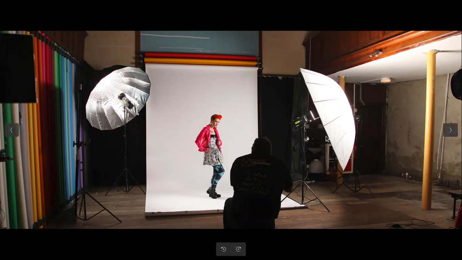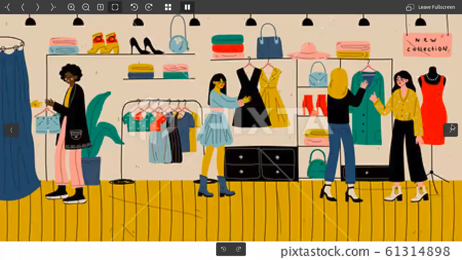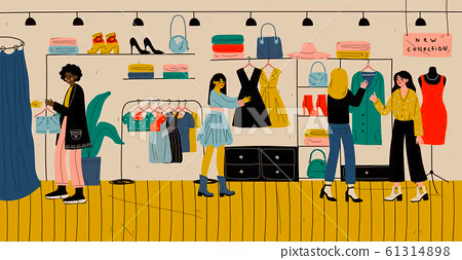And for shooting indoor, you need a studio, you need lighting equipment, you need other lighting accessories, light modifiers. All those things are going to cost you a lot, so you must keep that in mind. After that, there are different parties involved in fashion photography.